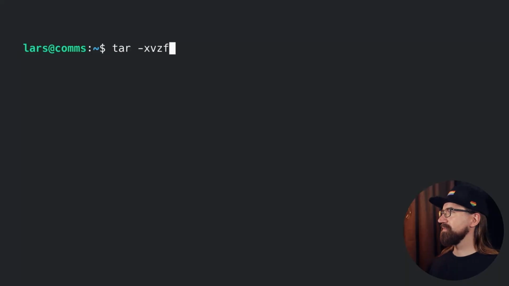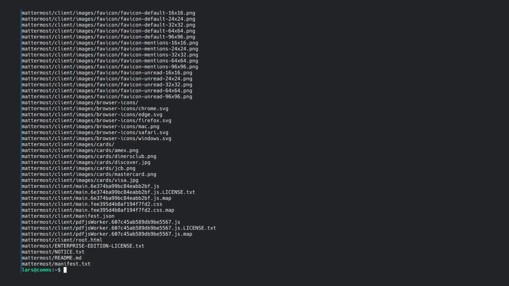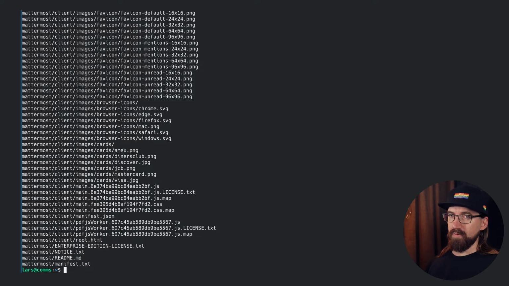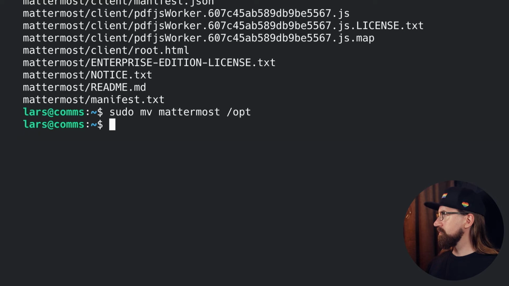Then we unpack it. And we move it to a better place with sudo. We need to create a storage directory for files.